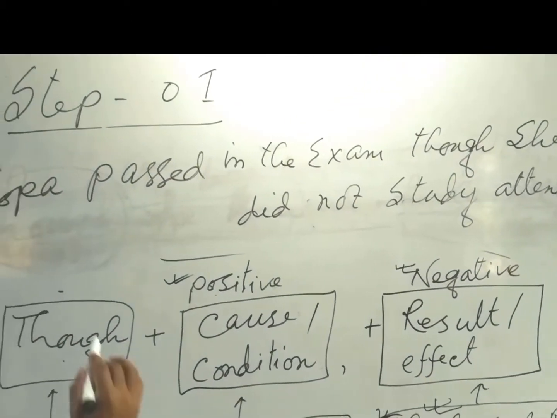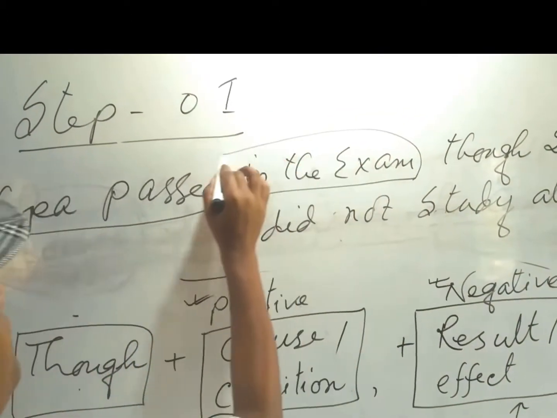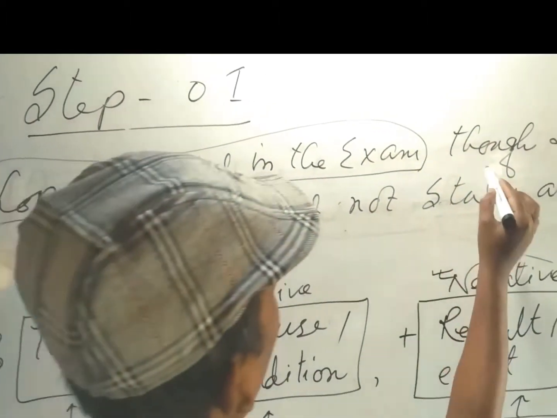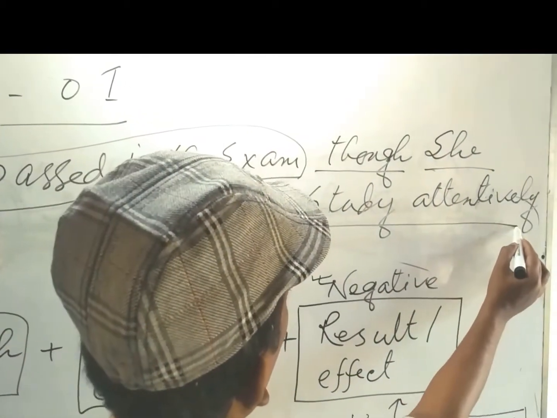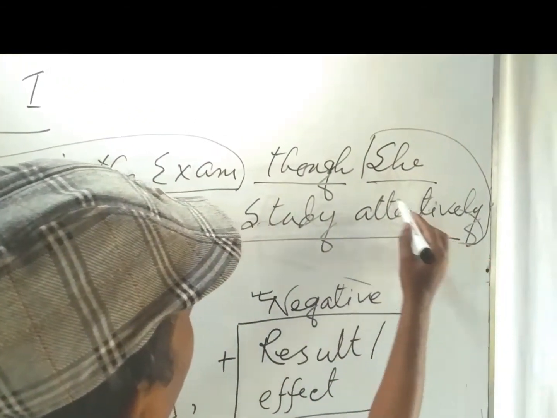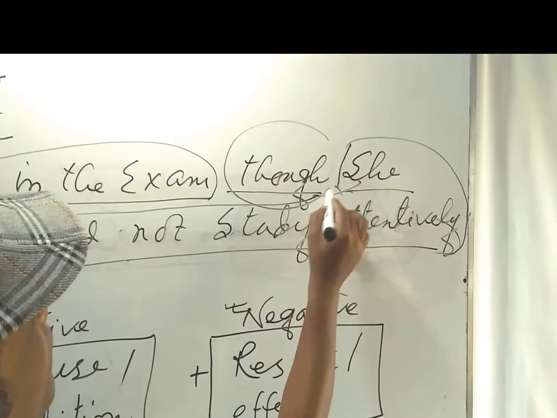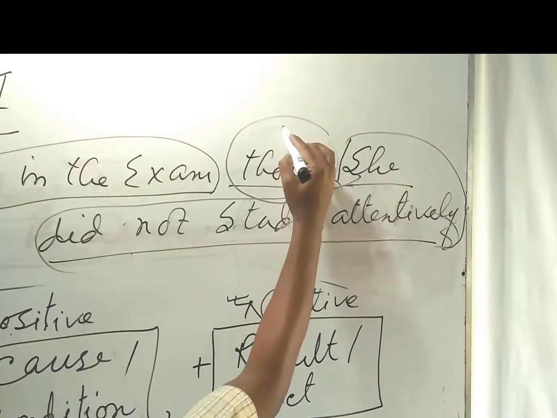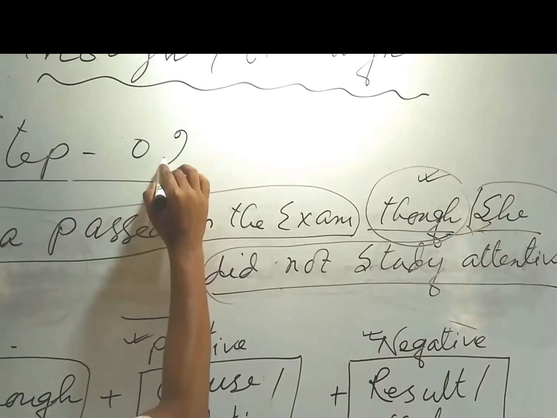Here we will notice the fact that Lopa passed in the exam. This is the result. Now though, here the next sentence is the cause. And before this sentence of cause we are using though or although. Now the result. This one would be the step number 2.